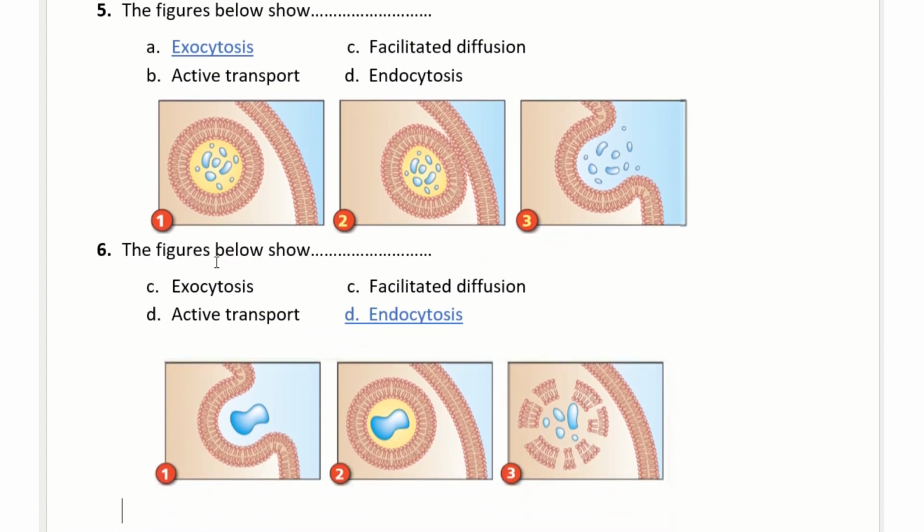Question 6. The figures below show, so 1, 2, 3. Look at it. What happened to the last picture? The materials get inside of the cell. So it is endocytosis.